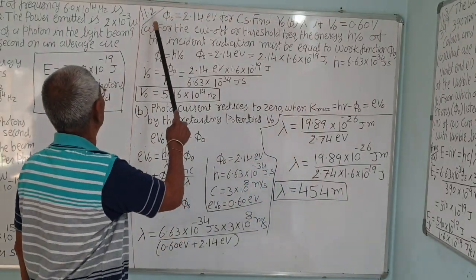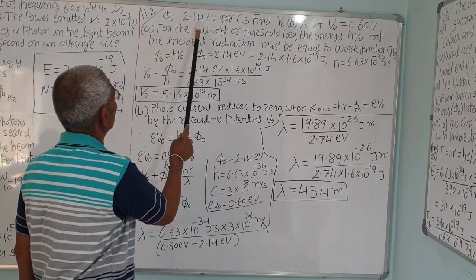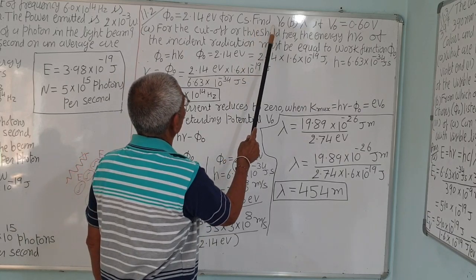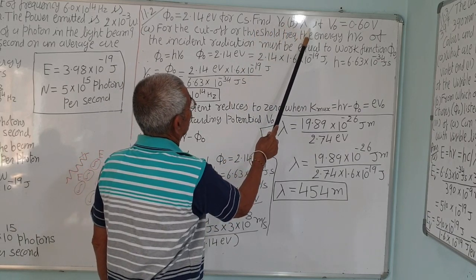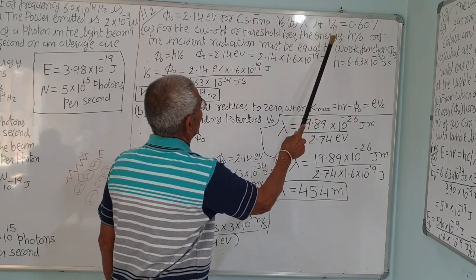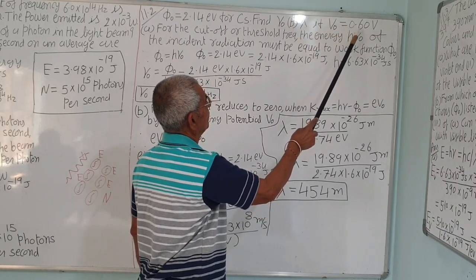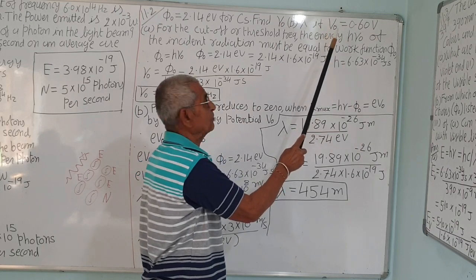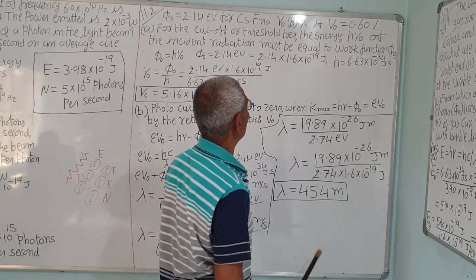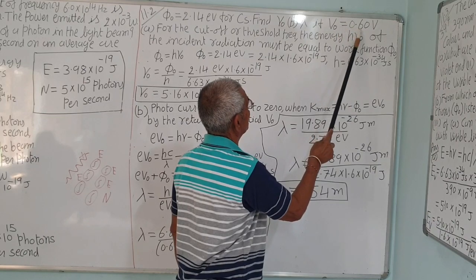Now example 11.2 on the same page. The work function of caesium is given as 2.14 electron volt. Find the threshold frequency. Number 2, if the stopping potential, cutoff voltage V0, is equal to 0.60 volt. V0 is always the symbol for cutoff or stopping potential.